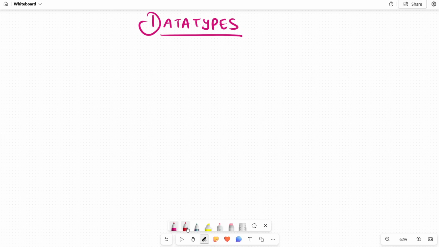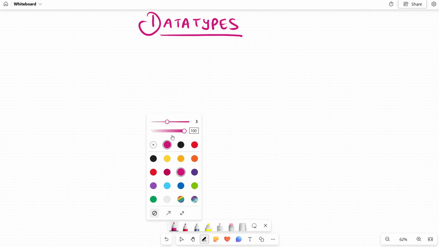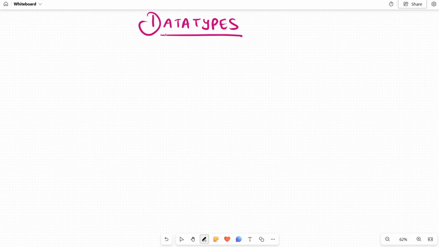Now let's start with today's topic. I hope you all have practiced variables, the print command in Python, why Python is useful, and what coding is. Today, the main purpose of this session is data types. So we are going to learn about data types in today's class. Now, what do data types mean? As we are already aware, a variable is storing a value somewhere. Now, what kind of values we can store is what comes under data types. Data means the type of value. So data types means the type of value.